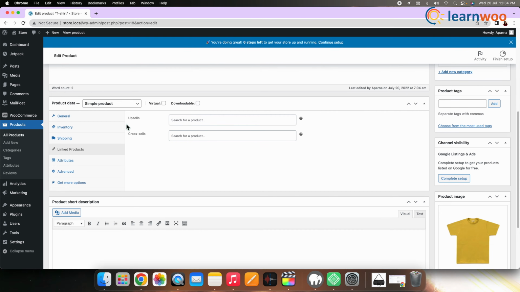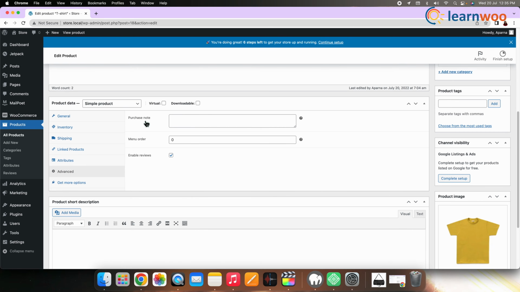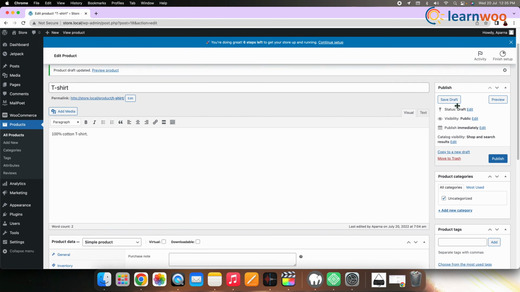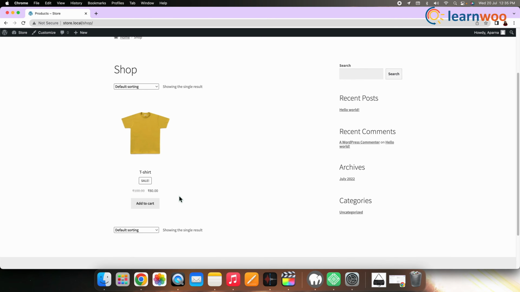Linked products, that is for selecting products for upsells and cross-sells. Attributes, that allow you to add product attributes for a better description of the product. And advanced settings for adding purchase notes, menu order, and enabling reviews. Once all settings are configured, click the Publish button to publish your WooCommerce simple product. Now this is how your simple product will appear in your store.